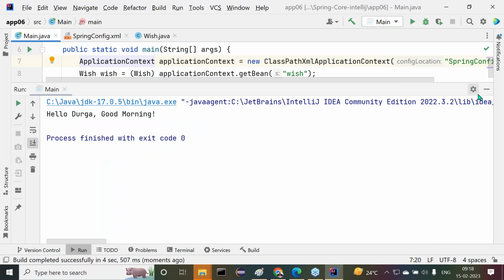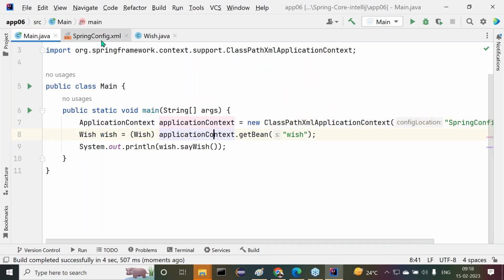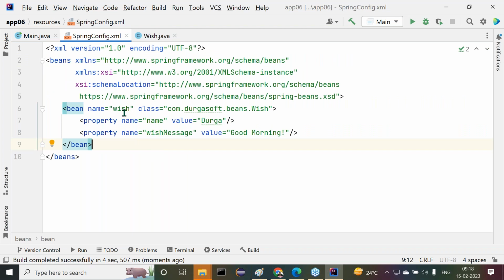Right, here we are getting this output. That's okay, fine. Next one is, now with the name attribute I want to provide multiple values. What are the options? We can provide wish one space wish two space wish three, like this.